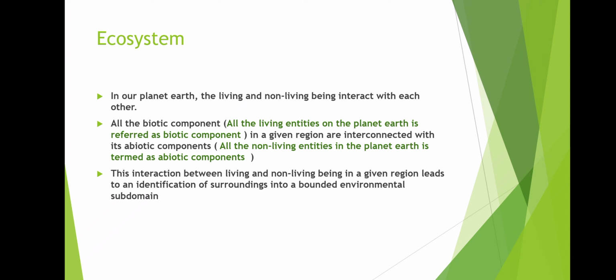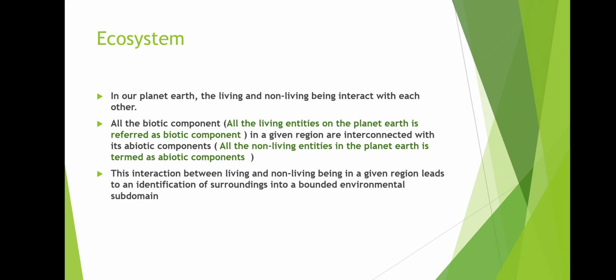Okay, so living entities of environment are also known as biotic components, and non-living entities are also known as abiotic components. So the constitution of biotic and abiotic components of the environment is termed as ecosystem in a given region.